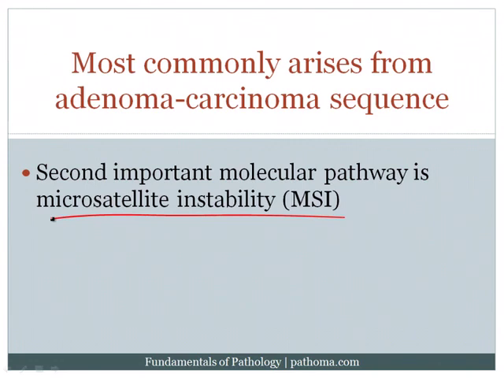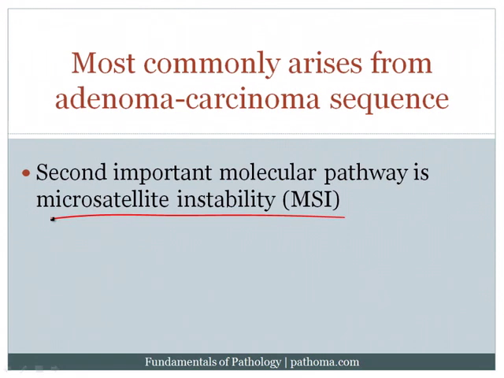Well, let's begin by reminding ourselves about what microsatellites are. So microsatellites are repeating sequences of non-coding DNA. They're present in our DNA. And every time we have cell division and we copy our DNA, we also copy the microsatellites. Normally, when we have cell division, we will copy the microsatellites exactly the way they are, and we call that microsatellite stability.